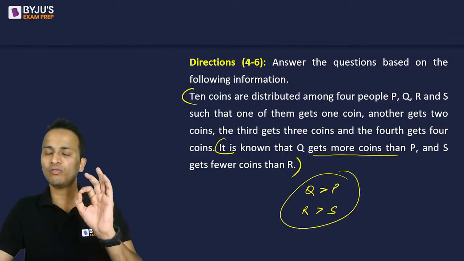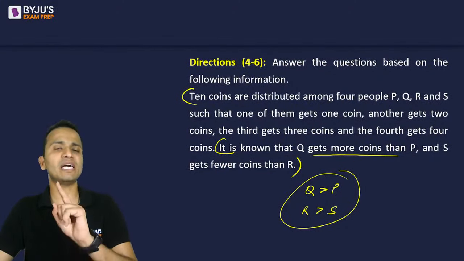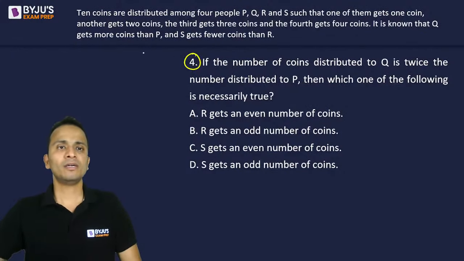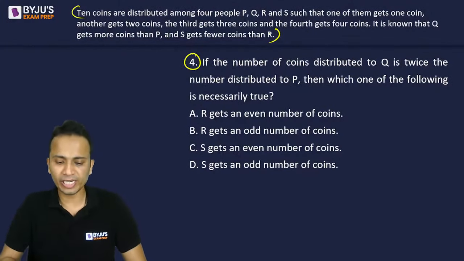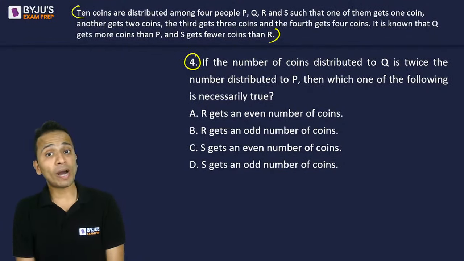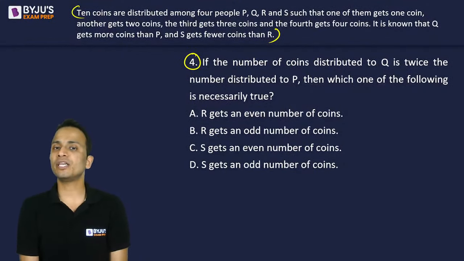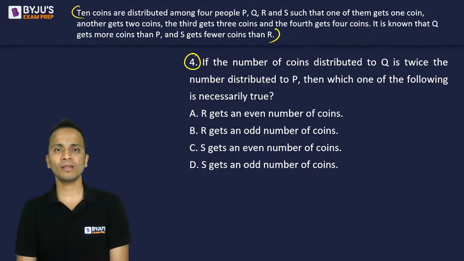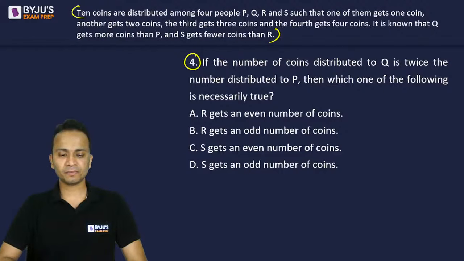I'll give you 45 seconds to 1 minute to give me an answer for the first question. So the first question, information is given at the top of the screen if you want to read it again, and try to give me an answer for this question. If the number of coins distributed to Q is twice the number of coins distributed to P, then which of the following is necessarily true? I'll give you 1 minute.